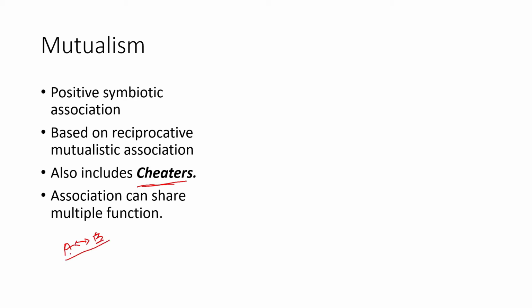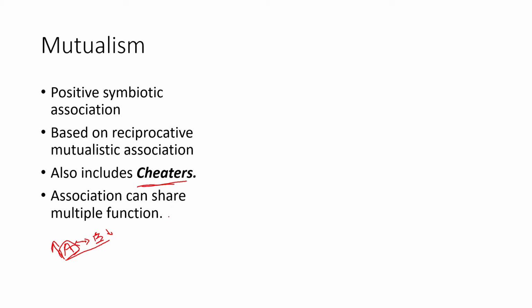Let's say two individuals are mutually associated where A is getting benefit from B and B is getting benefit from A. But if A is getting higher benefit than B, whereas B is getting a lower amount of benefit, then A is the cheater or biological cheater. That sort of interaction happens as well. And sometimes selection favors cheaters, but most of the time it results in dismantling the mutualistic association.